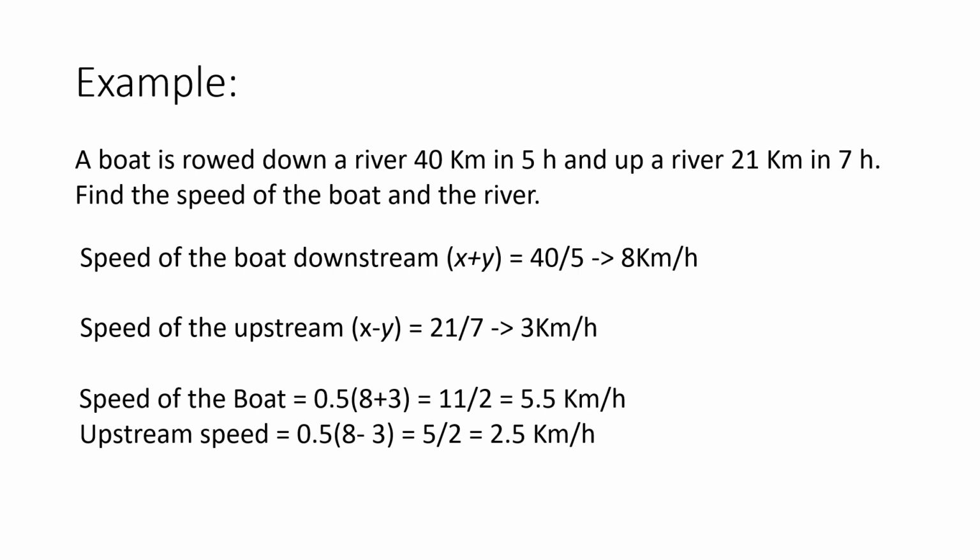And the second type of elongation which they try to give is by changing the units. So your speeds could be in meters per second, or else your distance could be in meters and your time could be in hours. In that case you have to first change your time into seconds, then calculate everything in meters per second, then change it to kilometers per hour, or else you can change your distance into kilometers, and since your time is already given in hours, you can calculate your resultant and then find your answer. So that is something you should be aware of. Let's look at some other important examples.